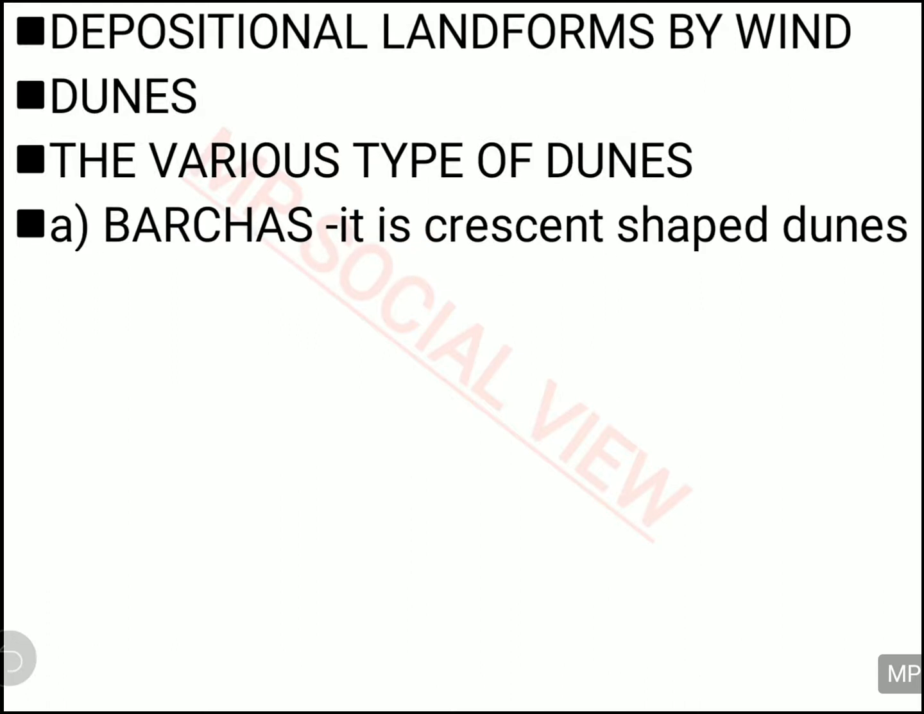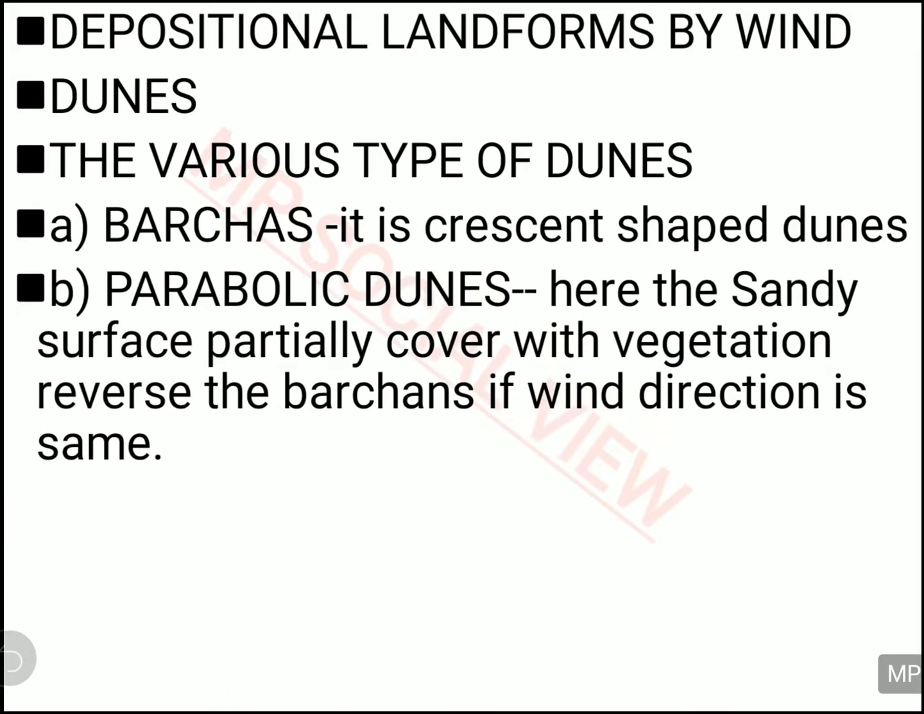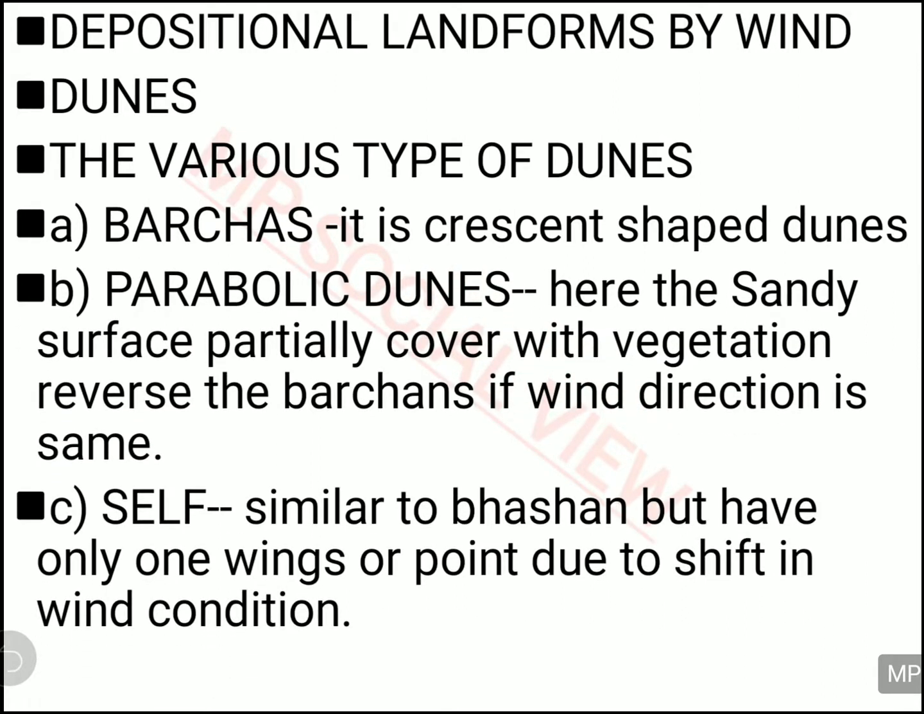And dunes are actually of various types. One is Barchan, which looks like a crescent shape, like a half moon. Alright. And the opposite of Barchan is parabolic dunes, whose direction is opposite to that of Barchans. And Self is also like Barchans and parabolic dunes, but in this only one tail of the Barchan is there and the other tail is missing, and that's why it is called Self.